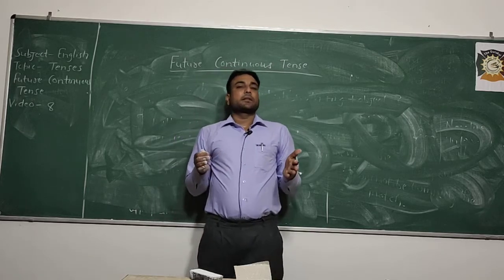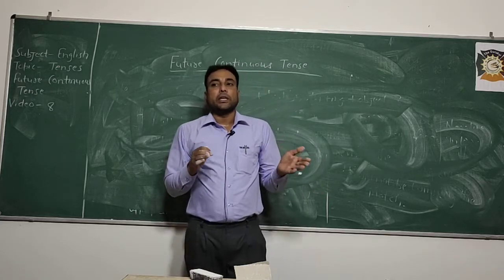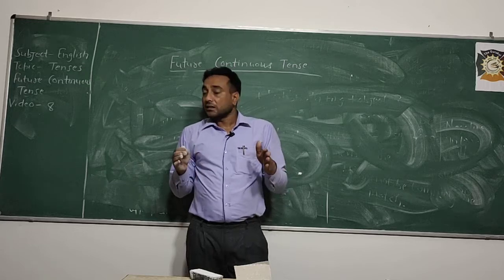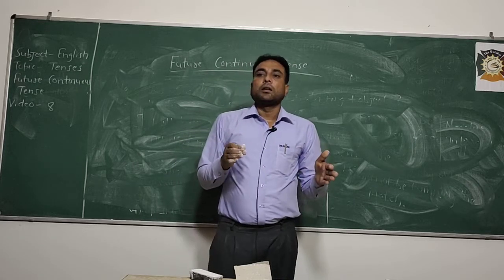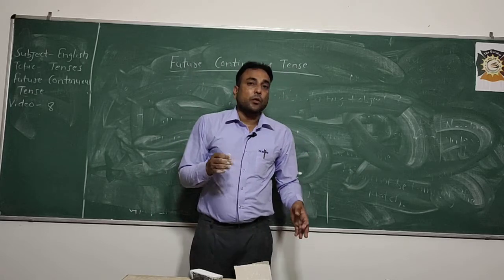Again I am saying that in the negative the future continuous tense merely states that a certain action will not take place owing to some valid reason. Means it will not take place owing to some valid reason.